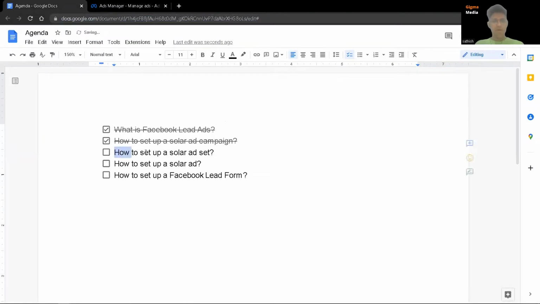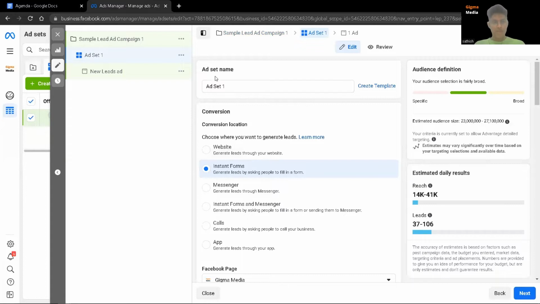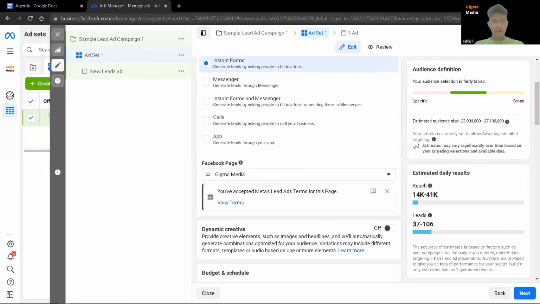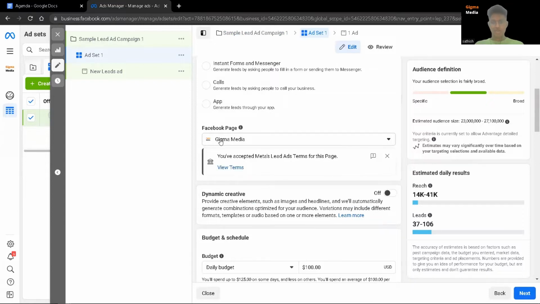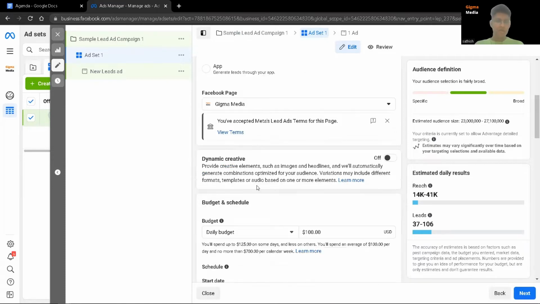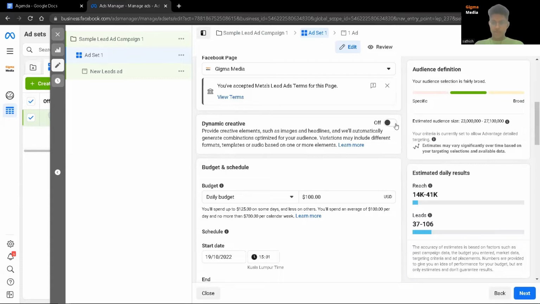Now let's talk about how you set up a solar ad set. The ad set is the one underneath an ad campaign. For the ad set, you need to click on instant forms. This will be automatically checked for you if you click on leads. For the Facebook page, please select the Facebook page that is associated with you, and please accept Meta's lead ads terms for this page. I've already accepted this, so please accept it from your side. And for the dynamic creative, you can turn it off.